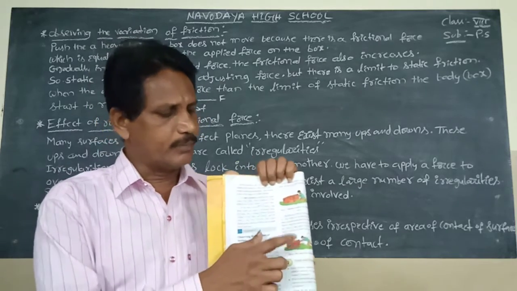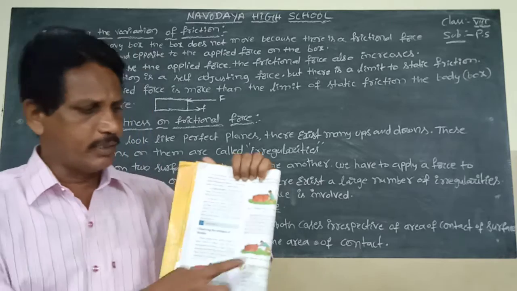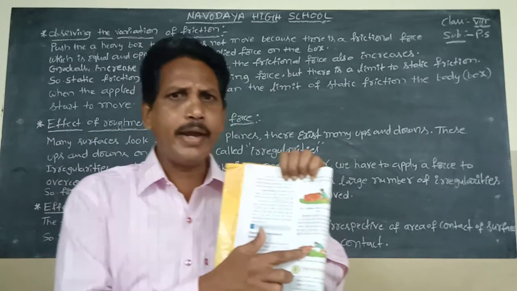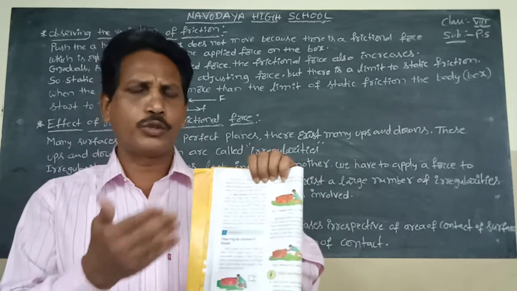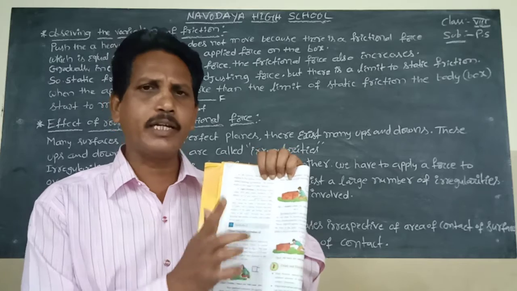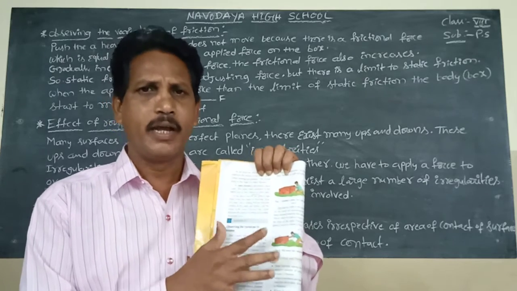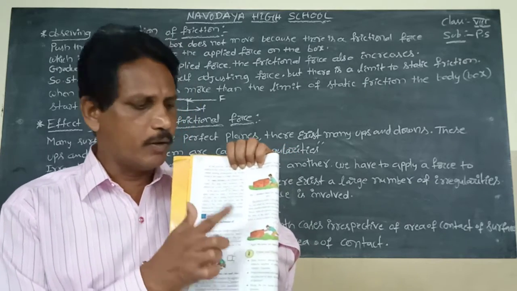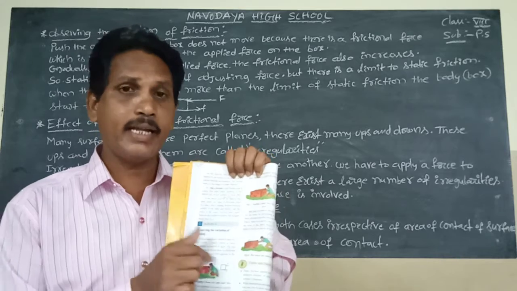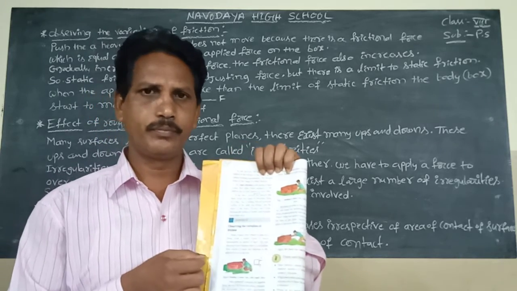In this third case, the boy applies more force than the static friction between the wooden box and the surface of the floor. Then the box will move.